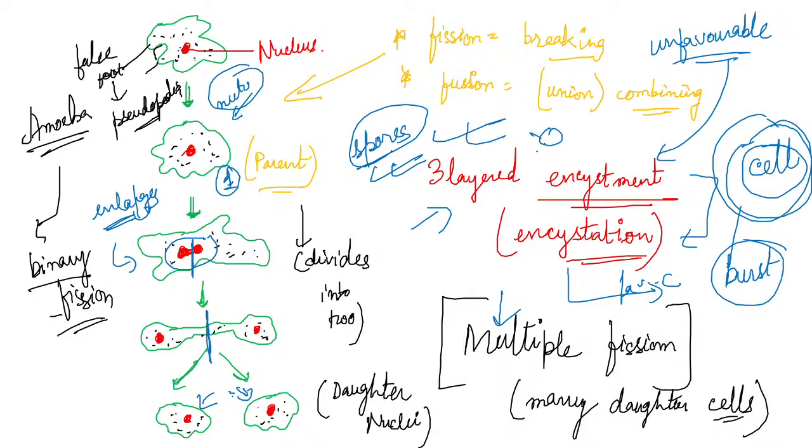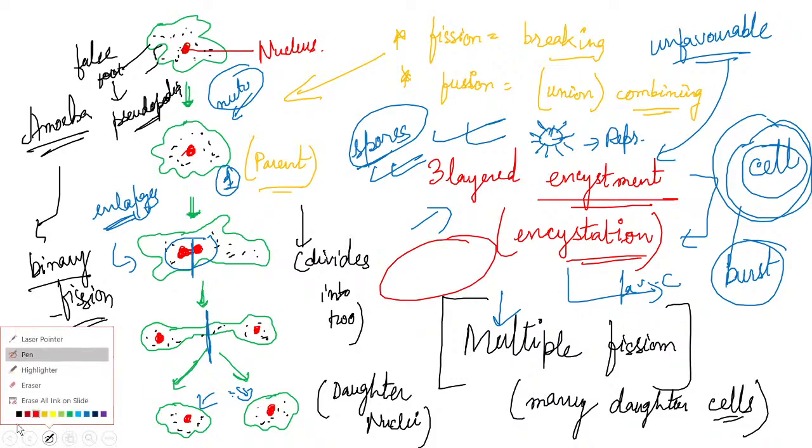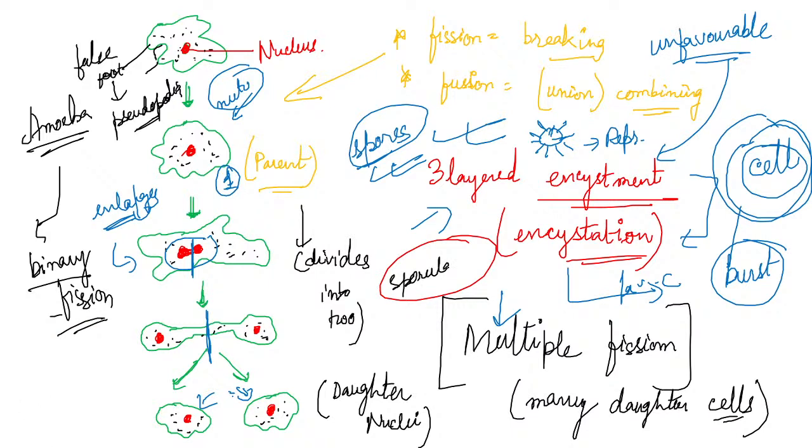Okay, here we get the spores, and these spores ultimately do the reproduction. When the spores come out, this reproduction is known as sporulation. So this was the binary fission in amoeba. I hope you understood. Next we'll go with the yeast, that is budding or unequal division in the yeast.